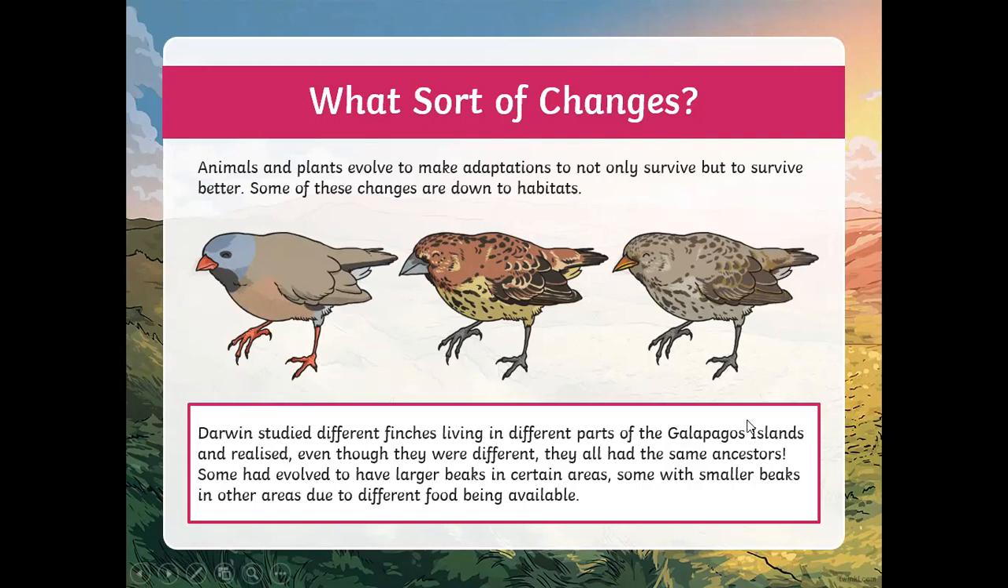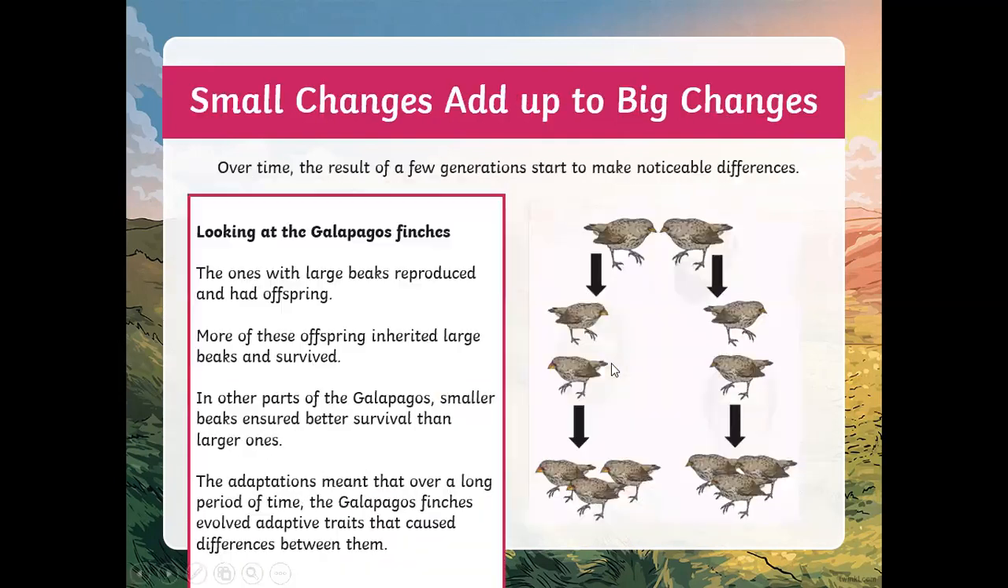They're all slightly different. And the reason why is that they would have had all the same ancestors that looked the same, but they would have adapted to the environment, the habitat that they were living in, to be able to survive better where they were. So this is how it works.